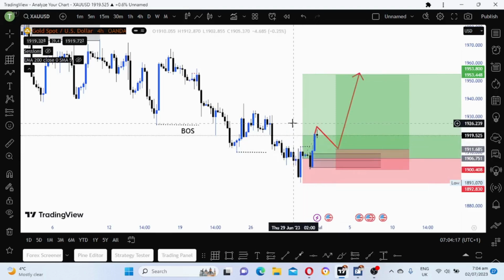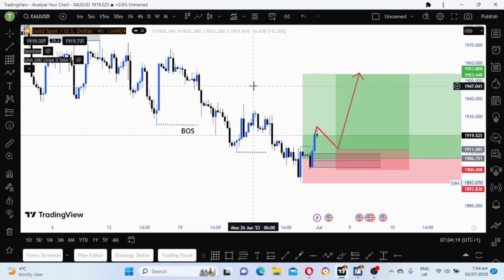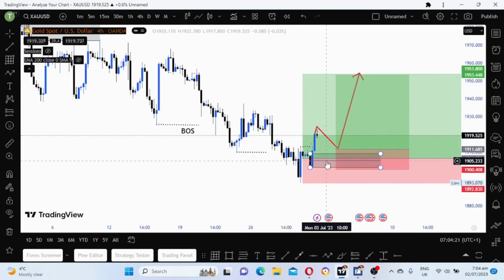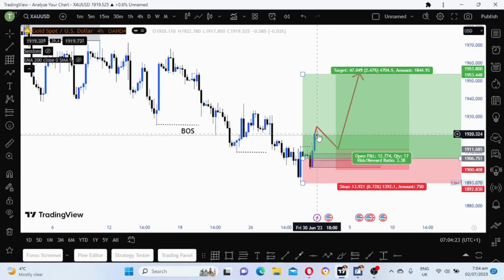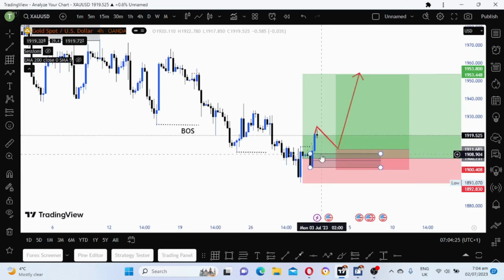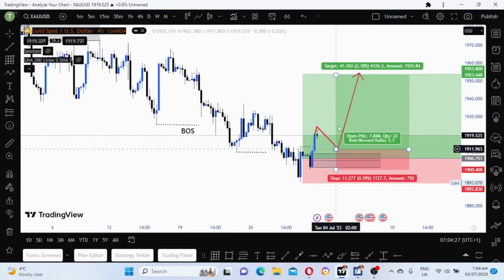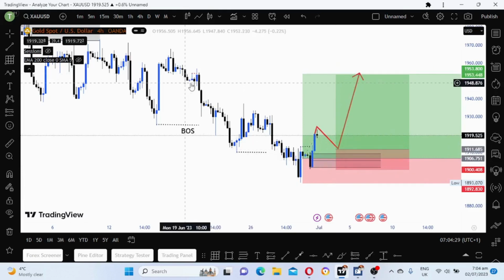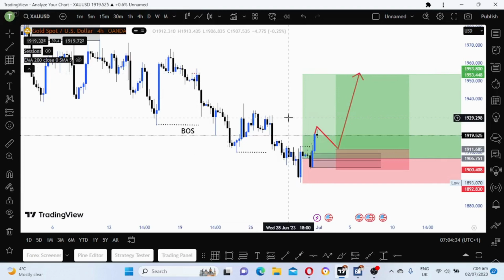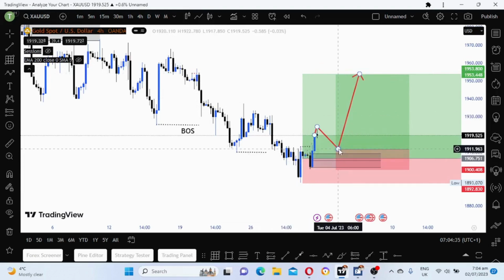So now what do I do? What am I waiting for? I'm waiting for the market to either pull back into the supply zone that I drew here and then I buy, targeting this high here. So I'll be targeting this high. So I'll be entering another buy here.